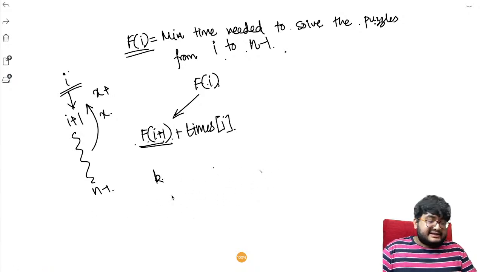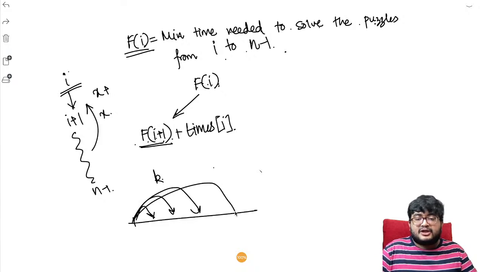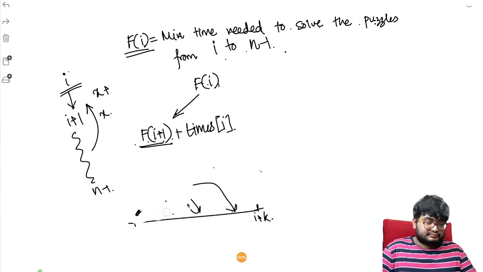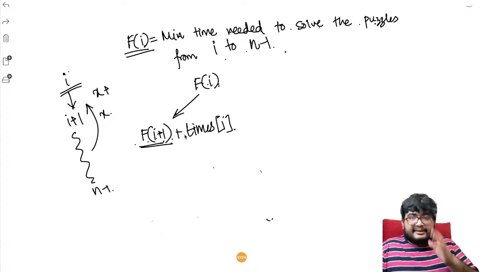You can think about it like jumping. He has a choice. Either he wants to jump by 1 step, or jump by 2 steps, or 3 steps, or k steps, right? So if he jumps by k steps, the next element he will take care of is I plus k. So that's there, right? Make sense?